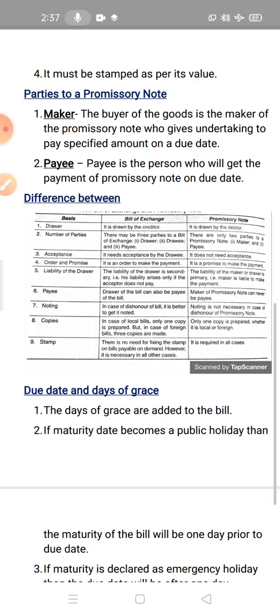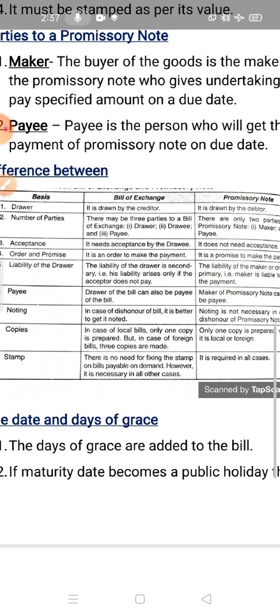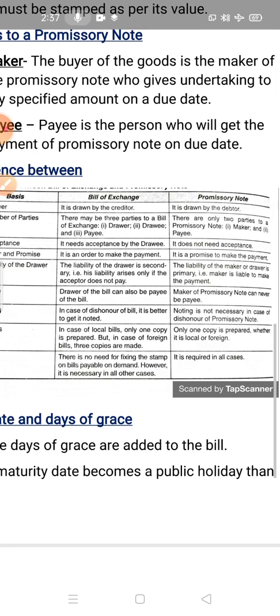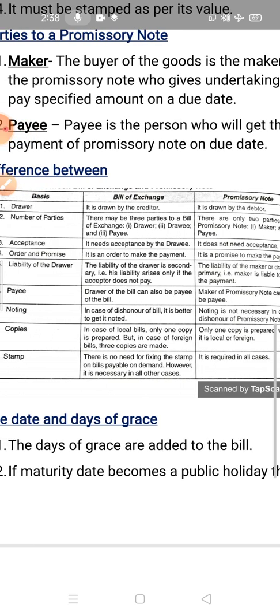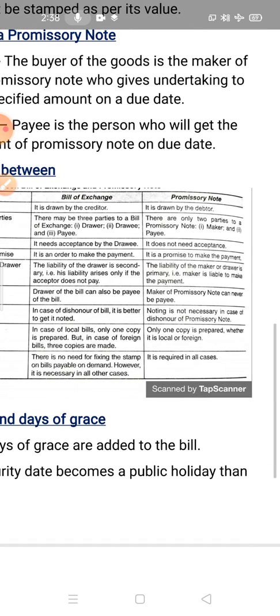Okay, now see, this is the difference between them; 2 or 3 points I already discussed. The first one is the basis, the drawer. In bill of exchange, it is drawn by the creditor. It means it is drawn by the seller of the goods. You can write down, in place of creditor, seller of goods. And promissory note is drawn by the purchaser of the goods. Next is number of parties. So I already discussed, in bill of exchange there are 3 parties, and in promissory note there are 2 parties.